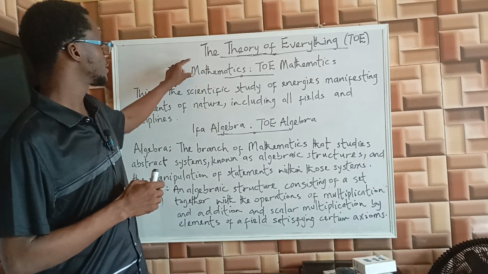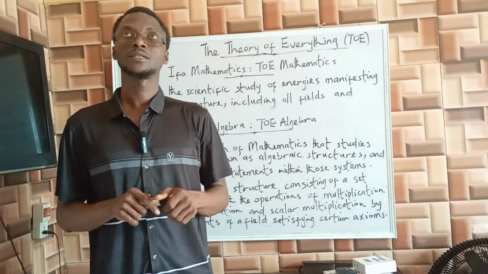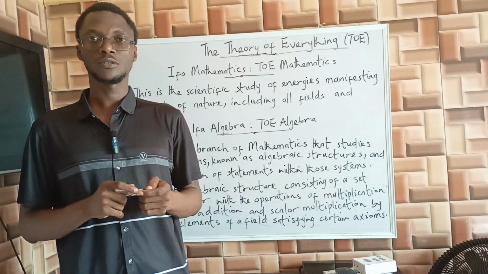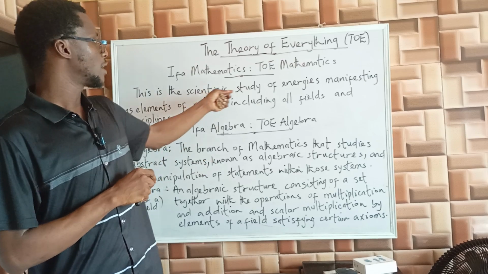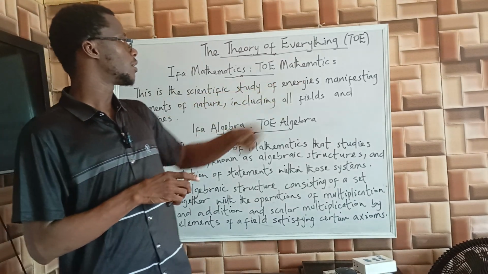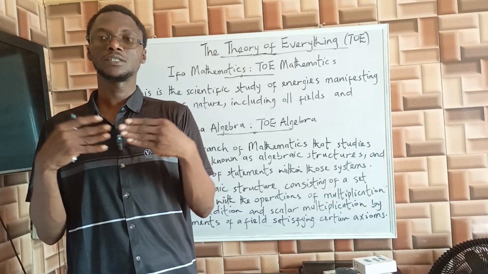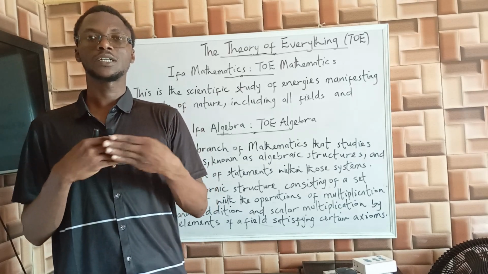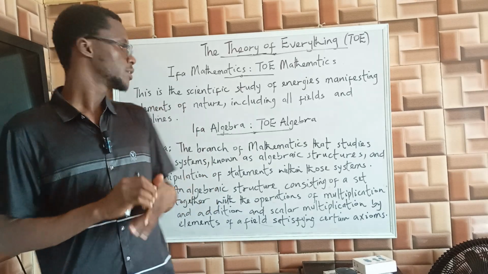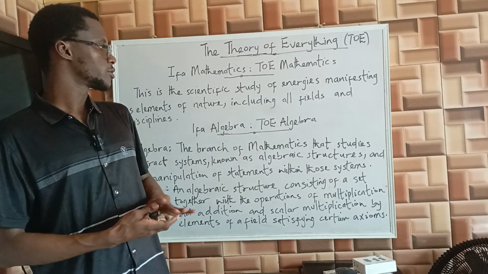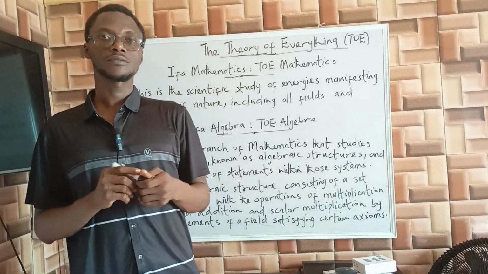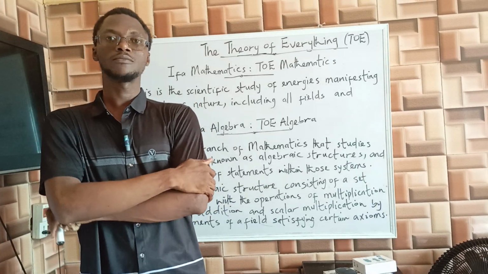So in Ifa mathematics, we have tons of meta mathematical structures which we develop to study how energies representing elements of nature interact and how they relate and interrelate with one another. Some of those mathematical structures are Ifa numbers, also called theory numbers.